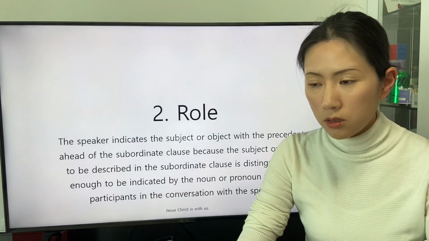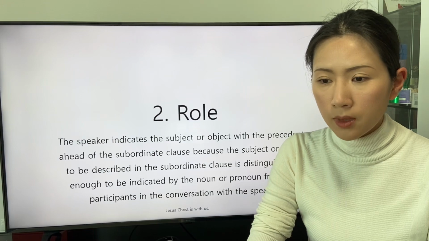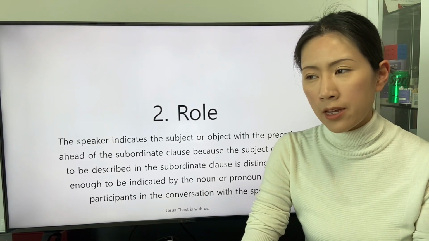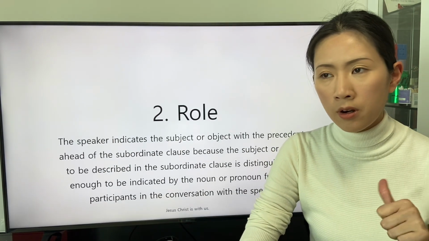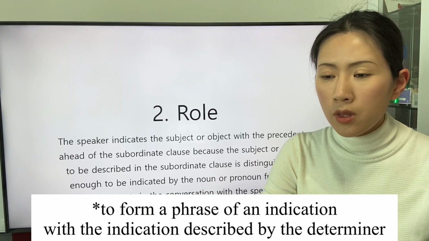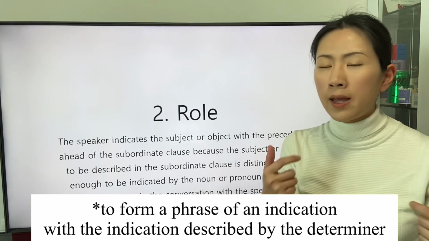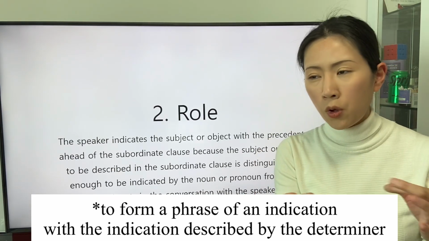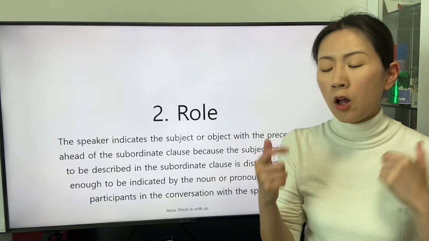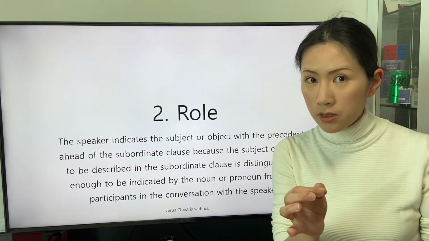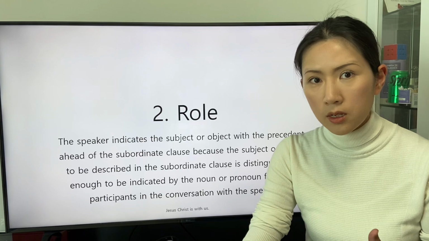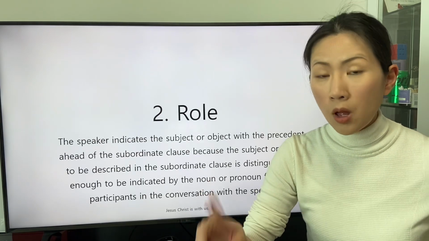The subordinating conjunction, either as a pronoun or determiner, is applied as a subject or an object in the subordinate clause.